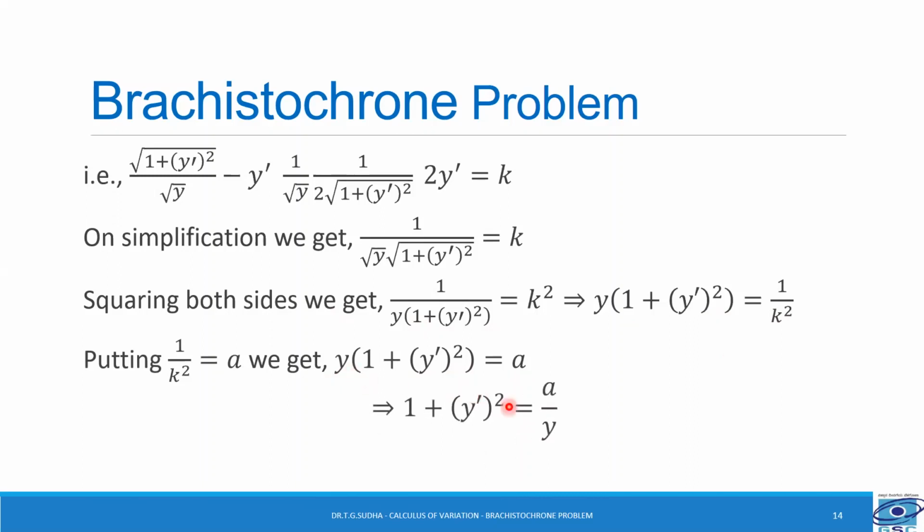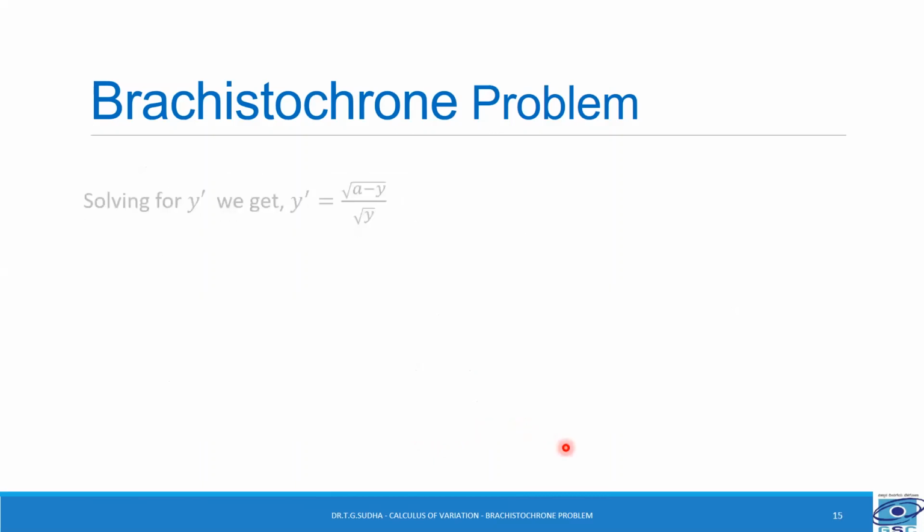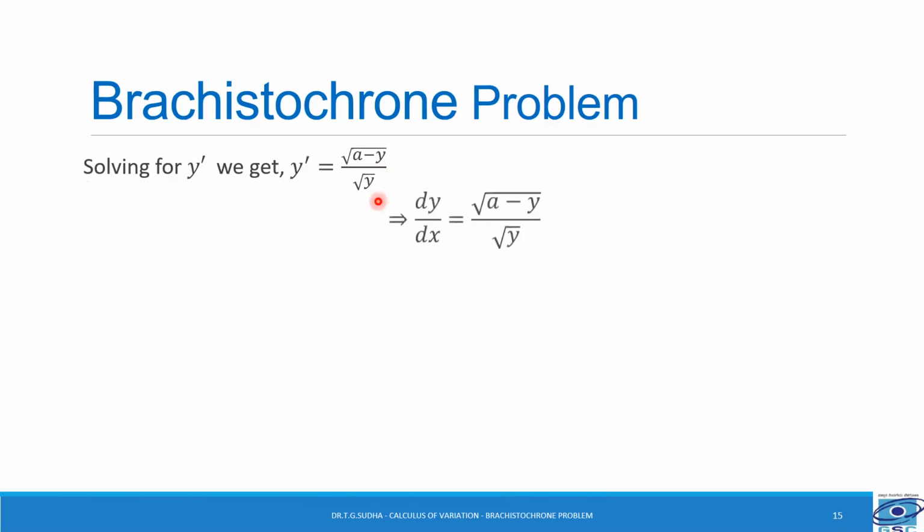So bring this y to the right hand side, that is, cross multiply. We get 1 + y'² is equal to a by y. So solving for y' now, we get y' is equal to √(a - y) divided by √y. But y' is dy by dx. So we get dy by dx is equal to √(a - y) divided by √y. Separating the variables, we get dx is equal to √y divided by √(a - y) into dy.